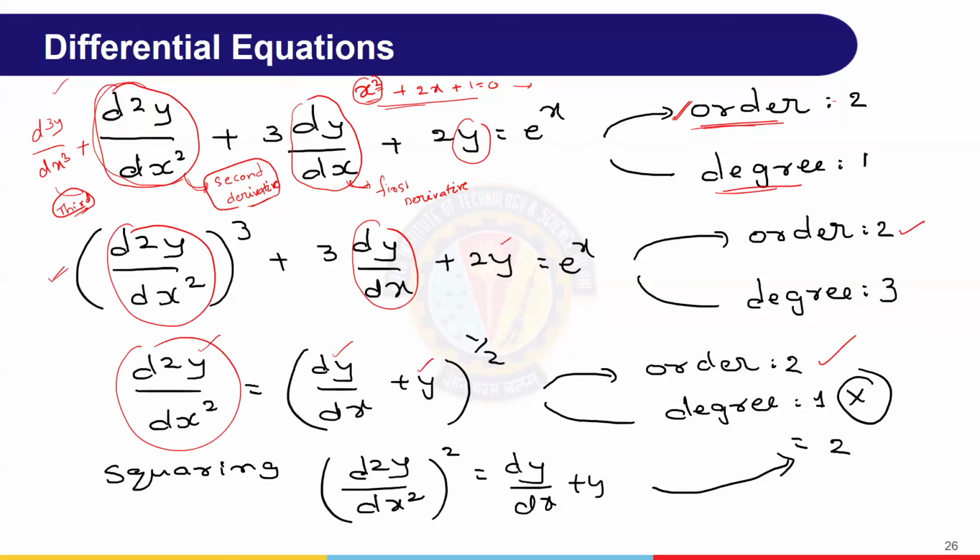Next is degree. Degree means, whatever the highest derivative we are having, right? What is the power of this? Power means, this 2 is not the power. This indicates the second derivative. Right? So what is the power for this? There is no power. That means power 1. Therefore, degree.